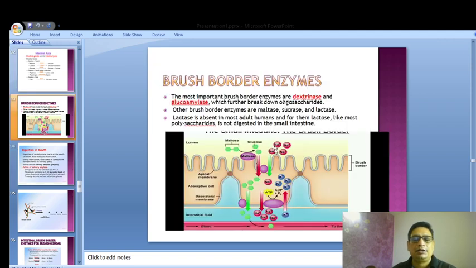The next slide, we will talk today about brush border enzymes. Now, have you heard this term before? Brush border enzyme. So brush border enzyme, what are these things? I told I will not be too slow today because we have got a lot of things to catch up. So what are brush border enzymes? Brush border enzymes are the most,